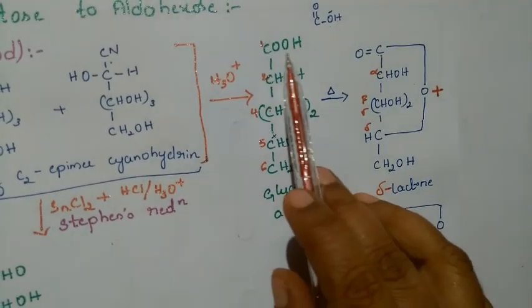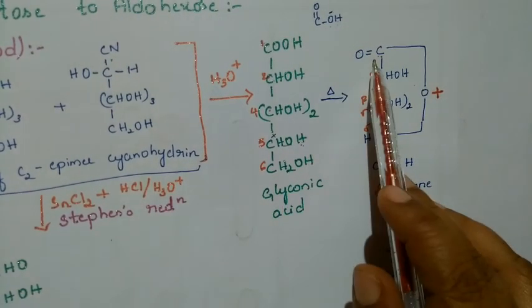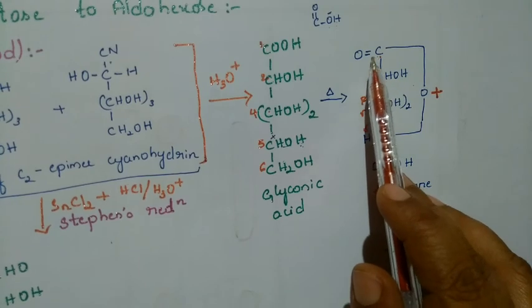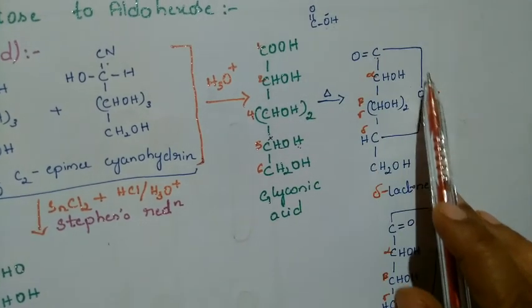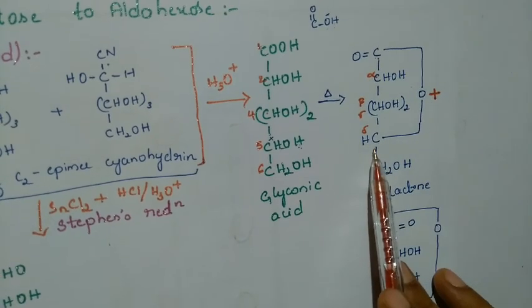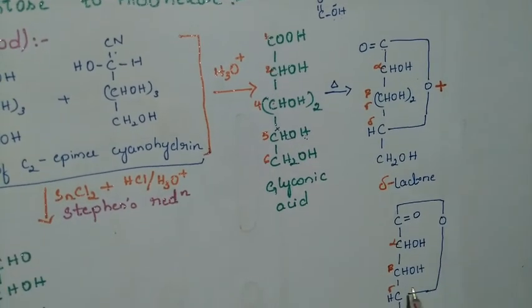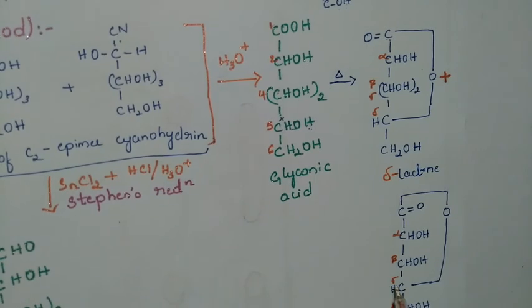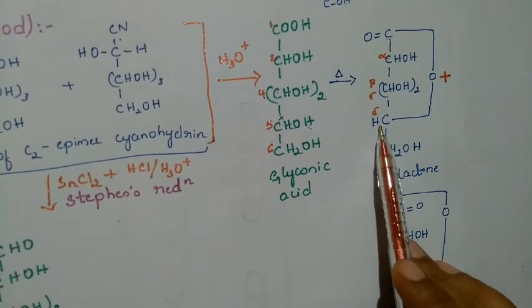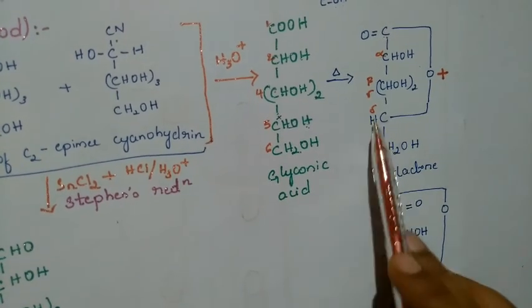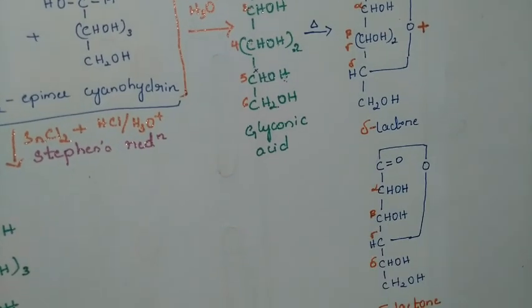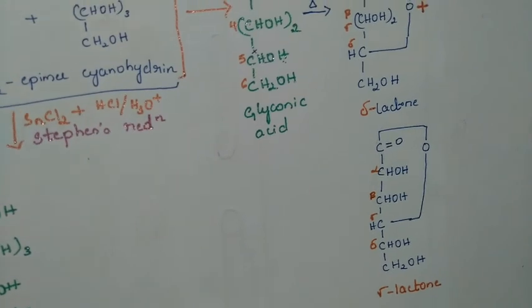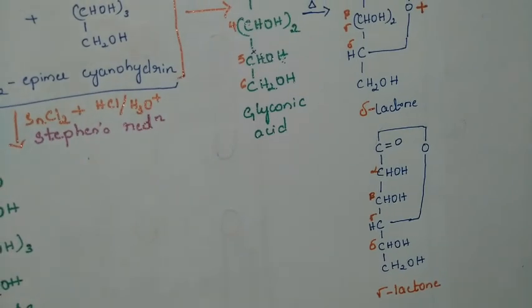The only change is that the carboxylic acid group is being converted to a carbonyl group. It forms a bond with the gamma carbon in one case and with the delta carbon in the other. It is forming a bond through the oxygen atom. So we name the compounds as lactones: gamma lactone and delta lactone.